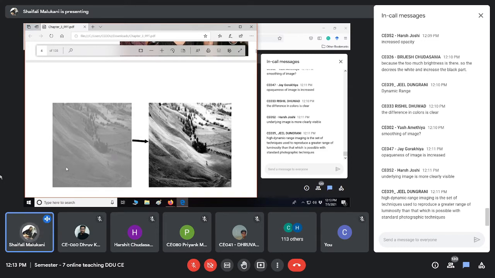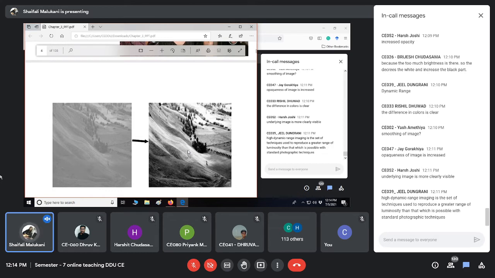Like here, if I pick a color, it is a dark gray. If I go here, it is a light gray. If I go here, it is again dark gray. The dynamic range of the colors available here was limited, right? While here, if you observe, if I pick here, it is almost white. Here, almost white. Here, almost black. Here also black. Somewhere here it is a dark gray, and here a light gray. So in this image you will observe the colors that exist from black to white, the entire range, right?